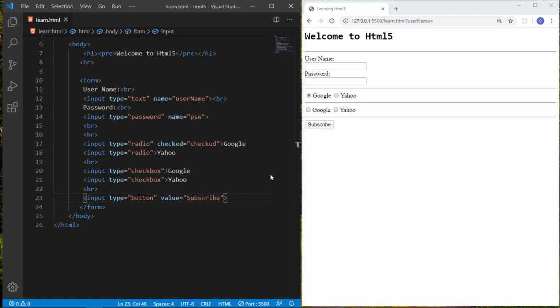So you can see the button subscribe. And also you can use a button tag, and within the button tag you write whatever name you want to display on your button, like search, or write submit. So you can write like this.